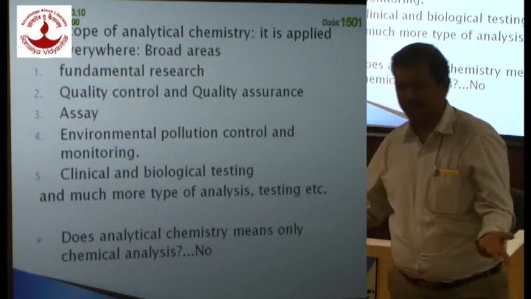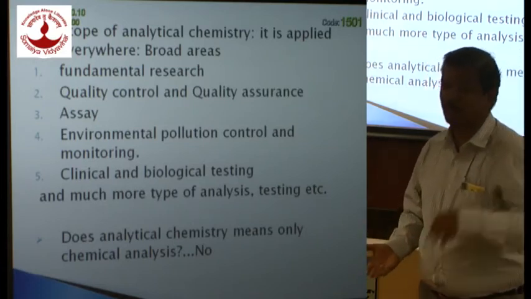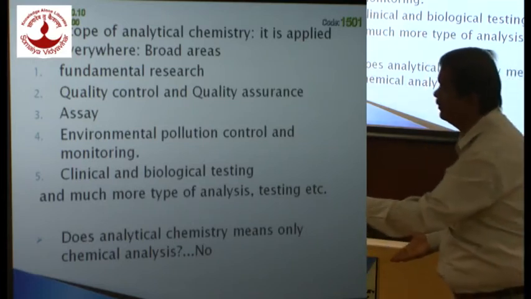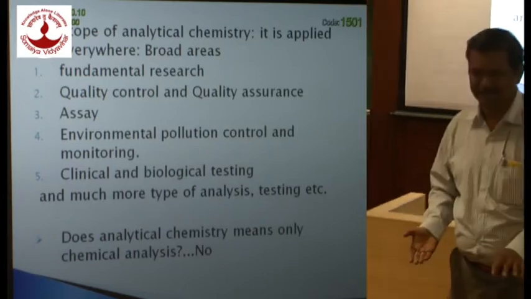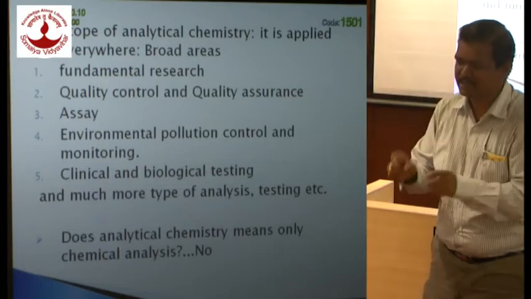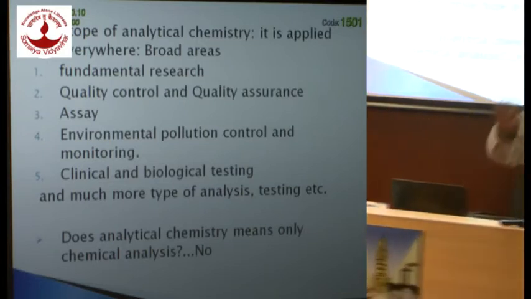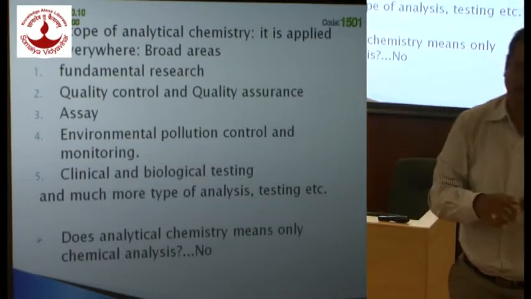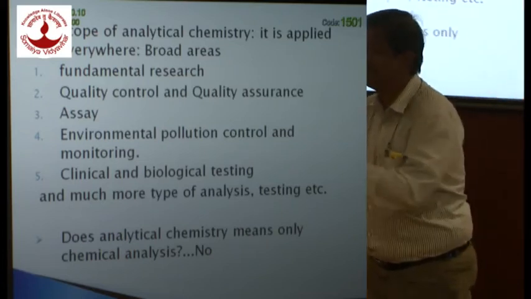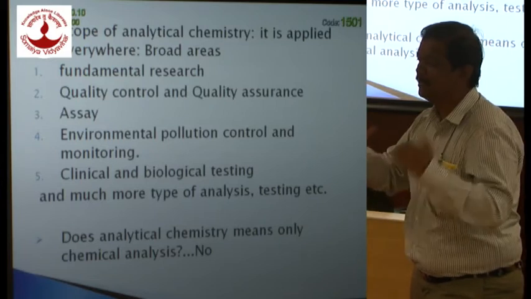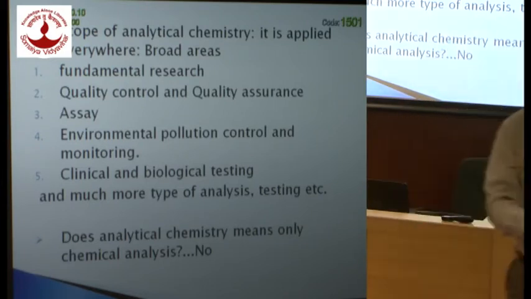Always in the industry, we want a better method which is more accurate, more selective, more specific, and cheaper, because ultimately in the industry everything is related to profit. So continuous work is going on to update the existing methods and make them better. It is a main concern of analytical chemistry.